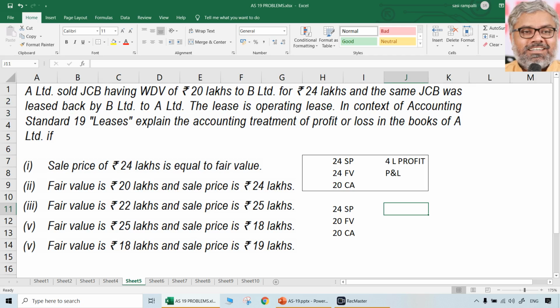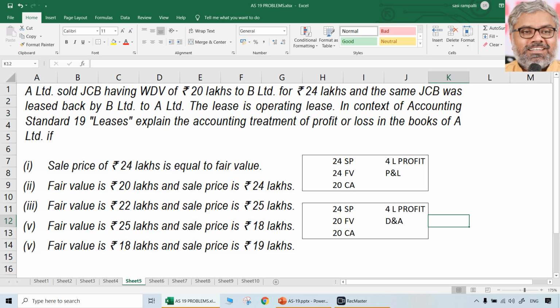Now first of all, when selling price is more than fair value, then the profit or loss should be deferred and amortized. Incidentally, here also there is 4 lakhs profit, but the treatment is completely different. It should be deferred and amortized over the period of the lease term. Why is that? Because sale price is more than fair value. When sale price is more than fair value, then that much profit has to be definitely deferred and amortized. That was case number 2.